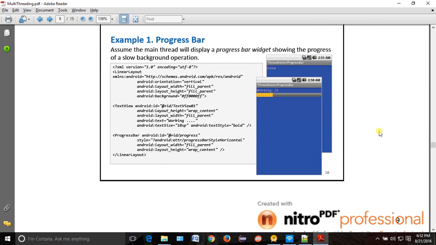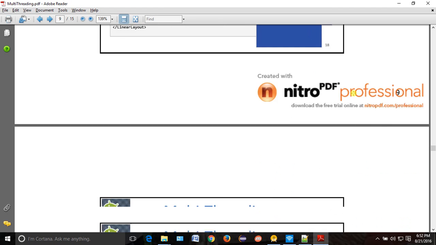So what is the practical we want to do? We want to have one progress bar, the same thing we did in the last class. What was our task? To show a progress bar going 10, 20, 30, 40. That we did using async task. Let's try to do the same task using sending message. How will you do that? Whenever you want to do this, you will start from your screen. In the screen we will create this progress bar, which means you will develop the UI, meaning the XML. And after that what will we do?